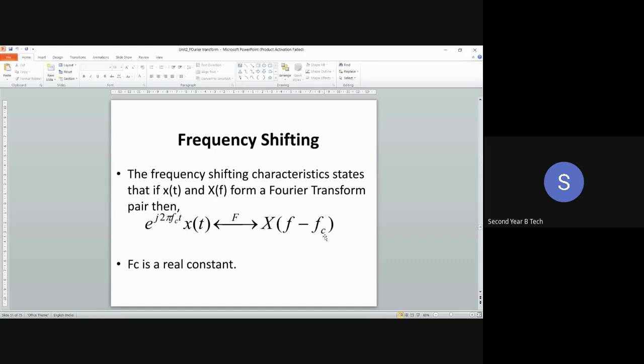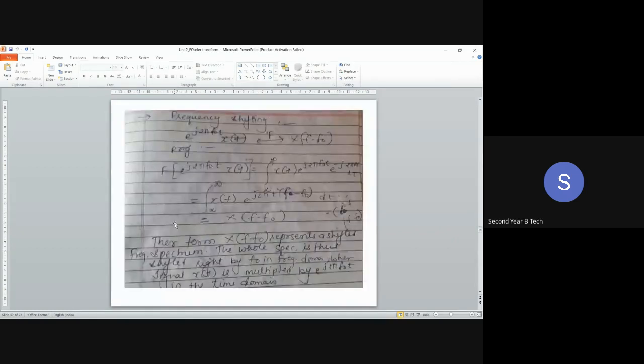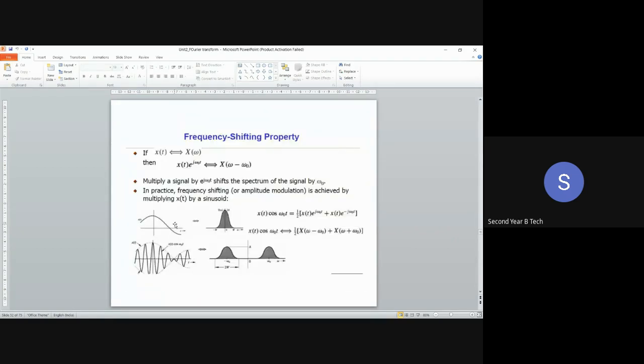If the magnitude response is shifted by fc, then in the time domain there will be multiplication by a term e raised to power j2 pi fc t. So that much frequency will get multiplied. What is the frequency fc? By whatever amount you shift or delay the magnitude response, that amount of frequency will shift in the time domain signal. So that is called the frequency shifting property.